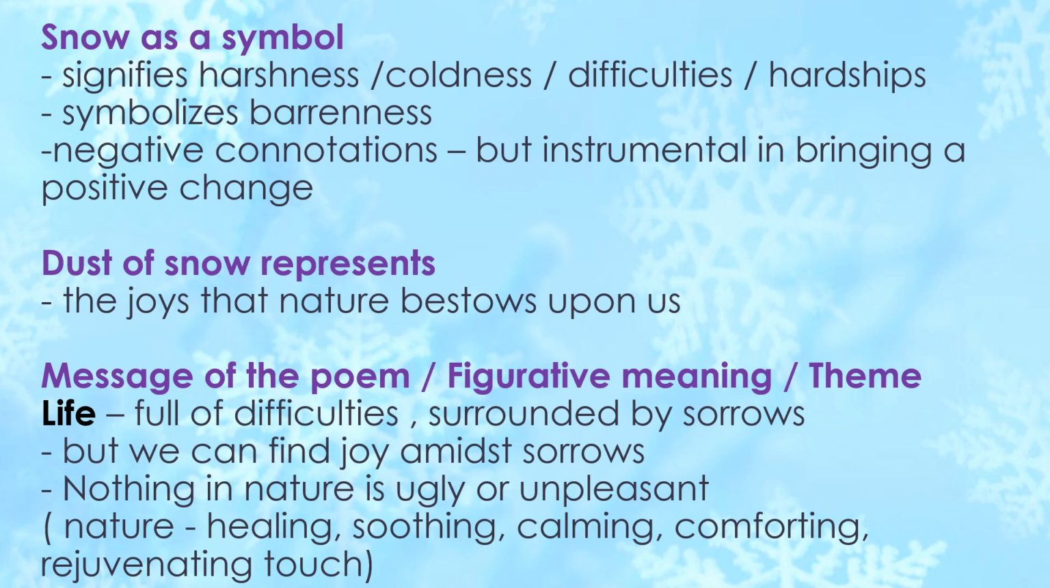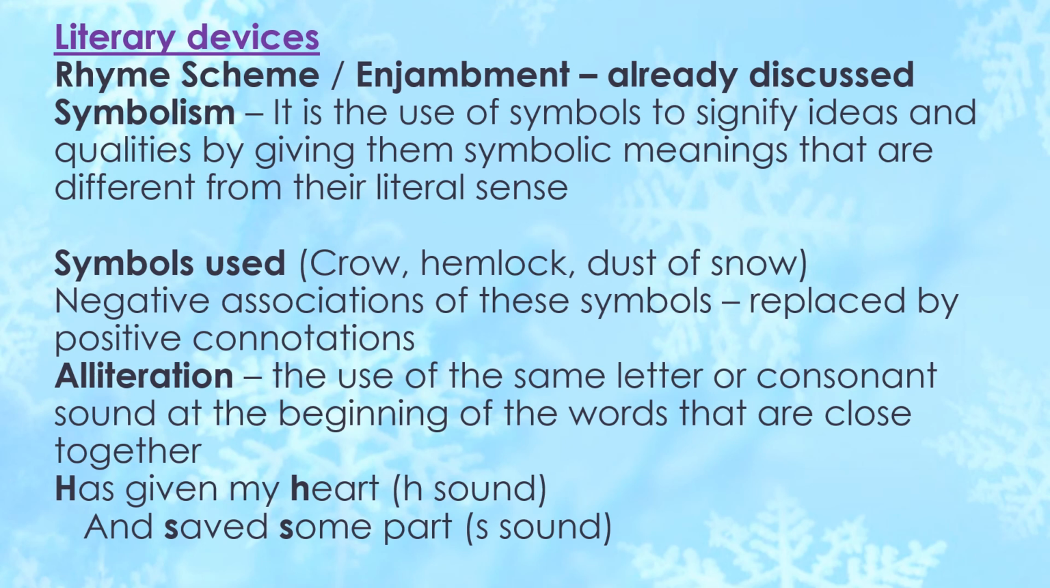Now let me quickly go through a few things that I might have left out while explaining the poem. The literary devices, rhyme scheme and enjambment, we already discussed. Now symbolism. It is the use of symbols to signify ideas and qualities by giving them symbolic meanings that are different from their literal sense. We have already discussed these symbols used in the poem: crow, hemlock tree, dust of snow. How are the negative associations of these three symbols replaced by positive connotations? We have already discussed all this.